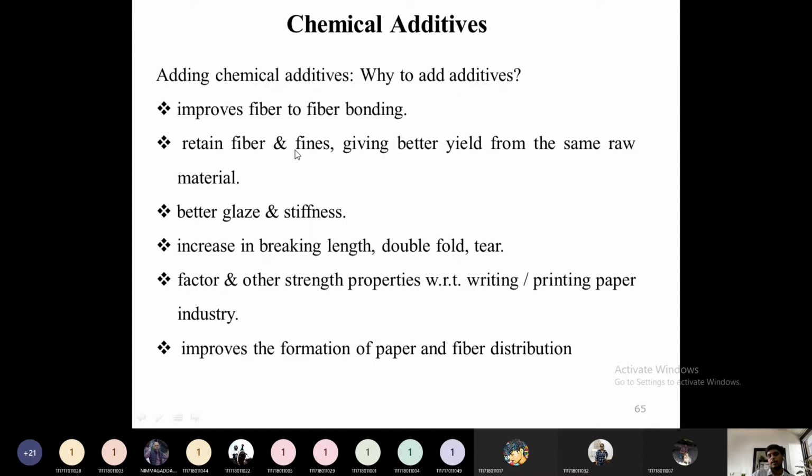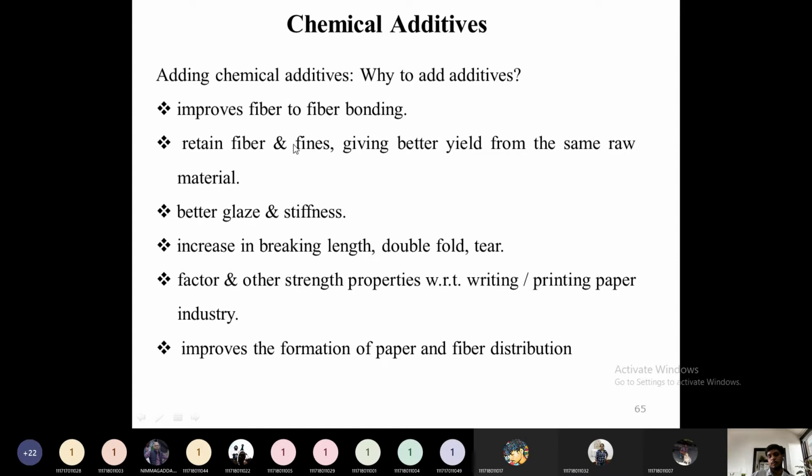Then to retain fiber and fineness, giving better yield from the same raw material. When we are employing some low quality raw materials, some additives will be added so that a better quality paper and a better yield will be obtained. Even if we use low quality raw materials like some softwood materials, better quality and better yield can be obtained when we add certain chemical additives. Then better glaze and stiffness. The stiffness of the paper will be improved, and a smooth finishing look will be improved by adding certain chemical additives. Then an increase in breaking length, double fold and tear strength. So all the strengths will be increased.